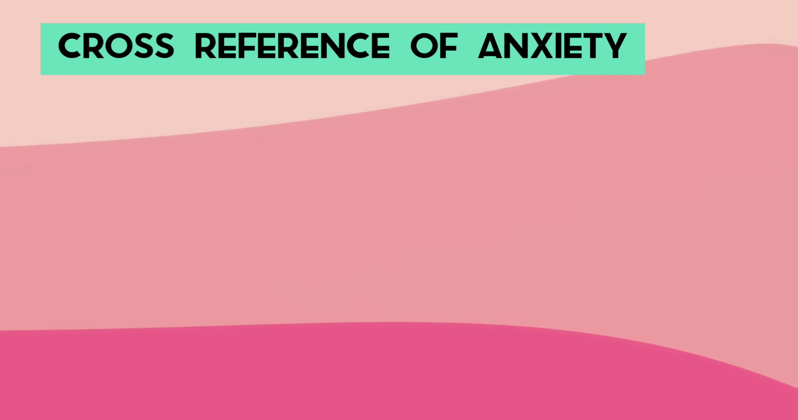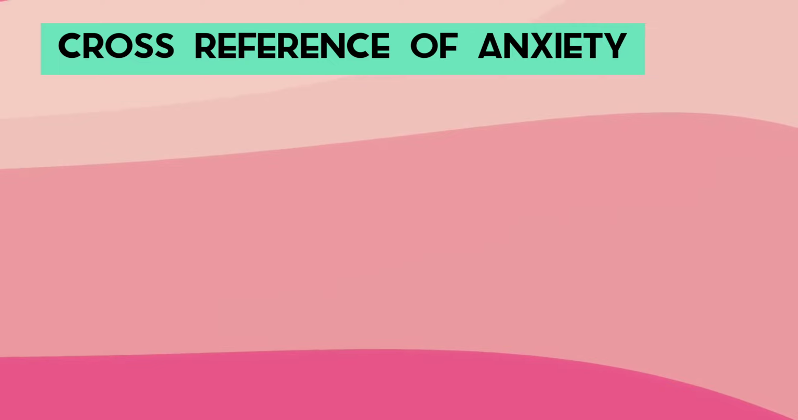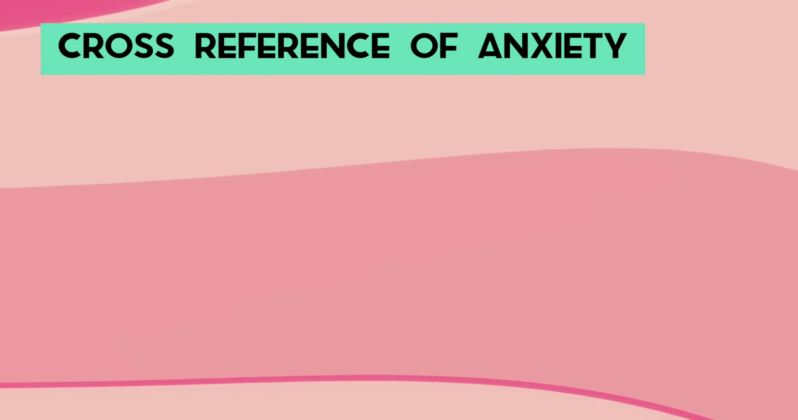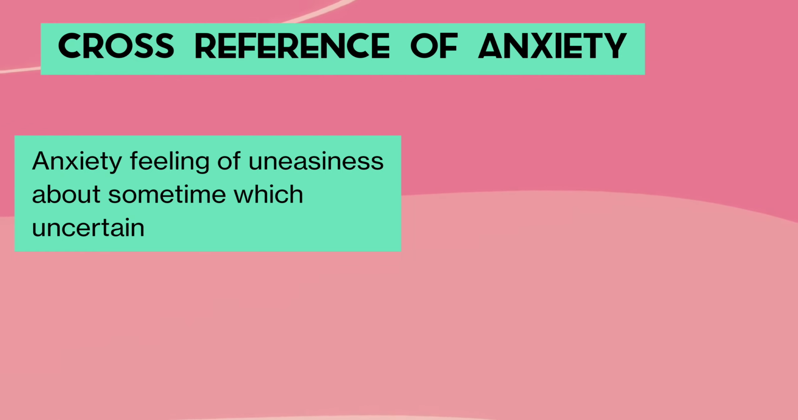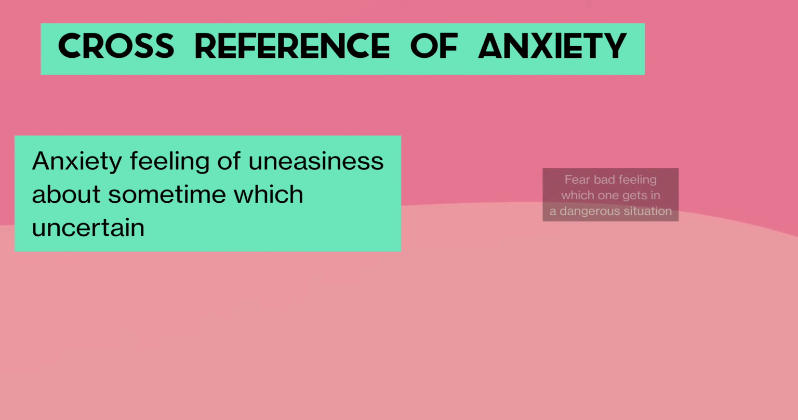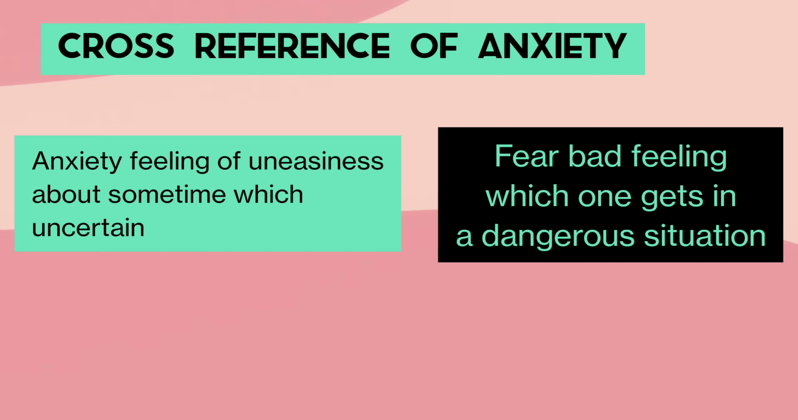And at the end, we will have a look at the cross-reference of the rubric mind anxiety. The rubric which comes most close to anxiety is fear. Now, anxiety is a feeling of uneasiness about something which is uncertain, while fear is a bad feeling which one gets in a dangerous situation.